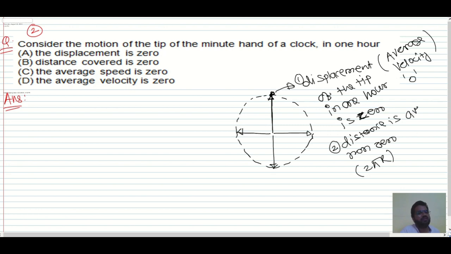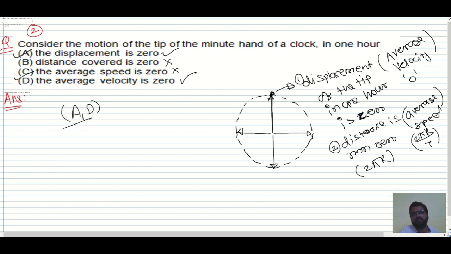What about the average speed? It is not 0, right? It has a value, that is distance 2 pi r by time capital T. So I hope this is clear. The displacement is 0, correct. Distance covered is 0, wrong. Average speed is 0, wrong. Average velocity is 0, correct. So A and D are the correct options over here.